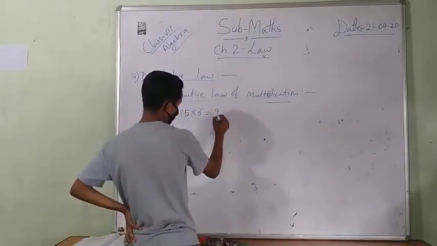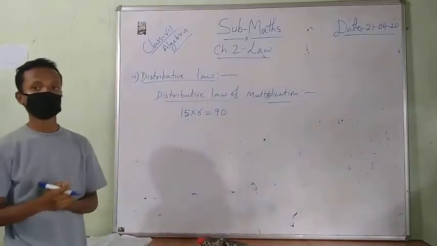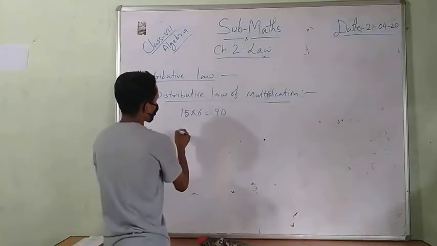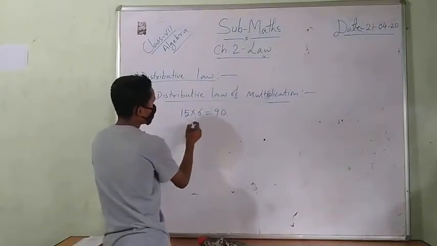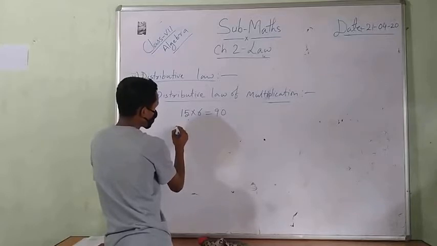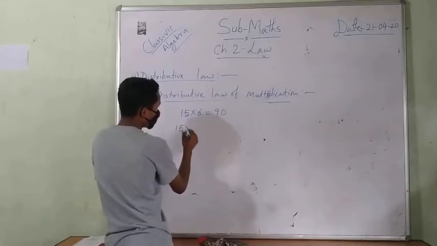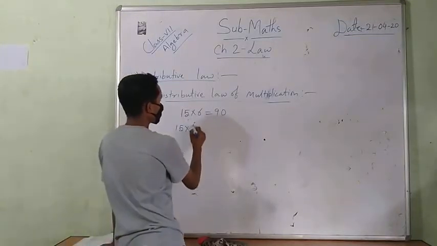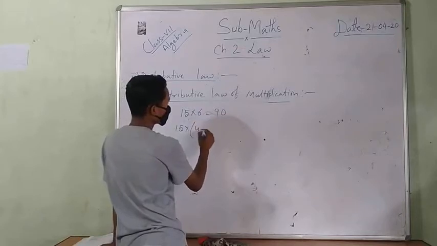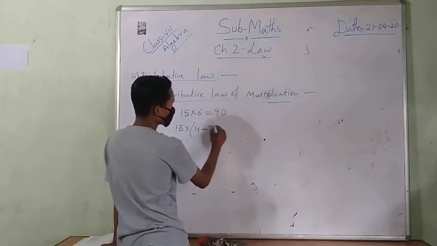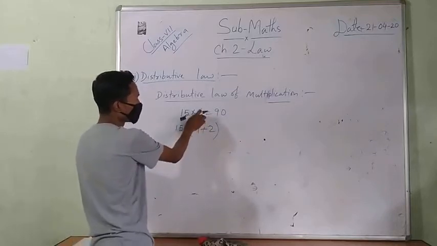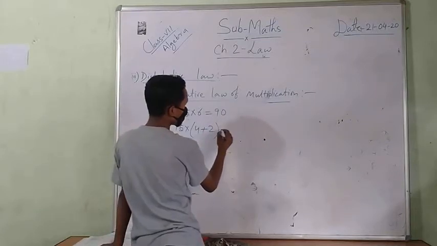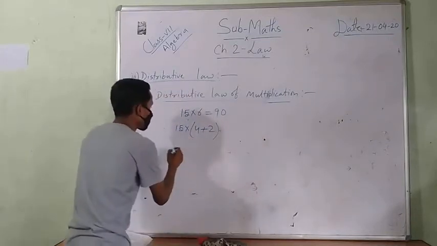Okay, we know that 15 times 6 is 90. Then, if I write 15 into 6, I will distribute the 6. I will write 6 as 4 plus 2, because 4 plus 2 is also 6. Then I will distribute 6 to 4 and 2. Then look at there.